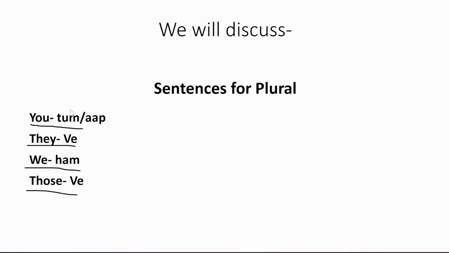There are two meanings for you. We use tum for youngers, and we use aap for elders. So if you want to give respect to someone, you will address them with aap. But for example, if you want to talk to your siblings or your friends, tum is more intimate, while aap is more respectful, right? Now they means वे, we means hum, those means वो. Now let's go to the sentences.